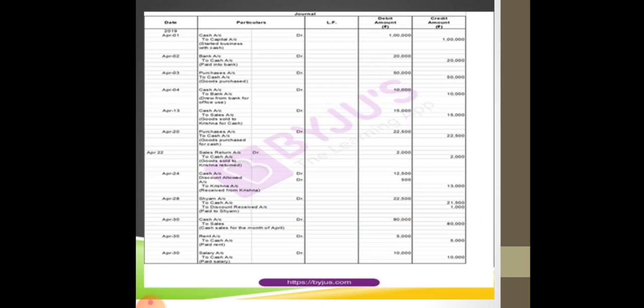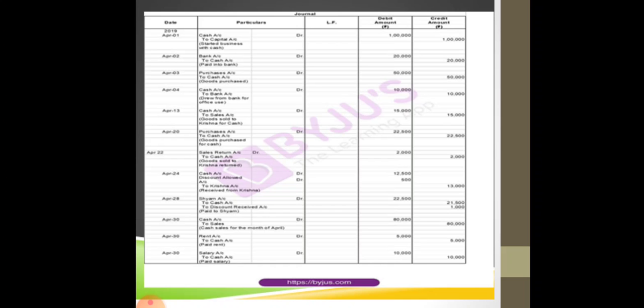Now Ramesh started business with cash. So cash reflects here an asset. You have to identify how many types of accounts are there. Cash is your asset. And remember one thing, the person who starts the business with whatever the amount is, that amount is always known as capital. Remember, the person who starts the business with any amount or with any other asset, that amount is referred to as capital.